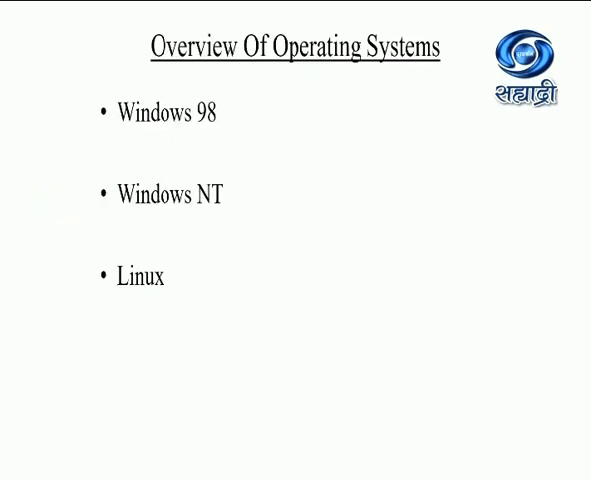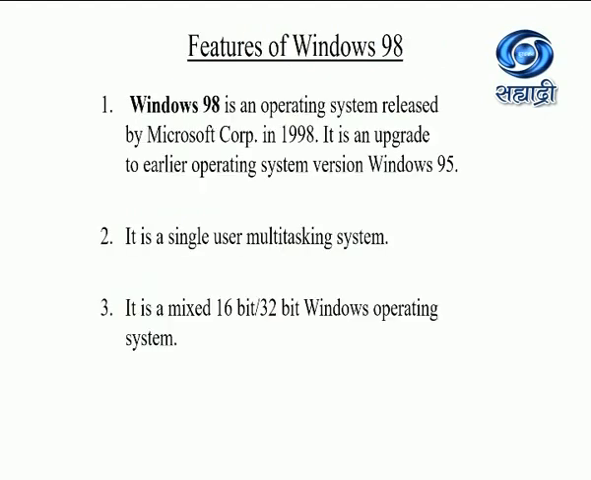Now let us have an overview of three operating systems just as an example. Windows 98, Windows NT, and Linux operating system. Let us start with the features of Windows 98. Windows 98 is an operating system released by Microsoft Corporation in 1998. That is why the name Windows 98. It is an upgrade to the earlier operating system version Windows 95.